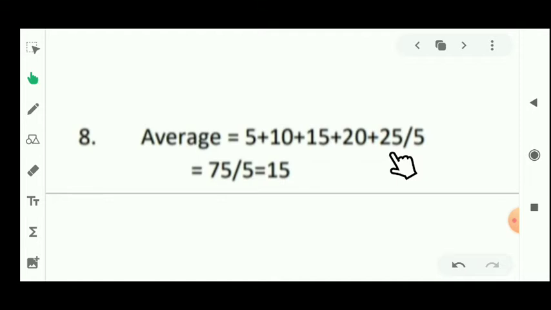And you know the formula of the average. It will be sum of observations upon number of observations. That means the sum of observations is 5 plus 10 plus 15 plus 20 plus 25, and it should be divided by 5. That means the answer is 15.